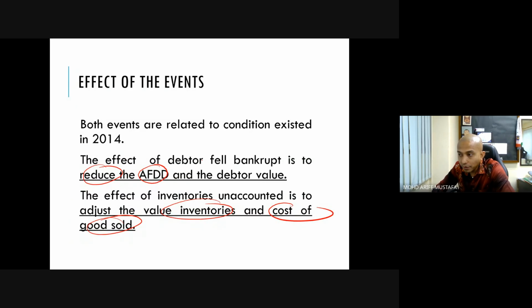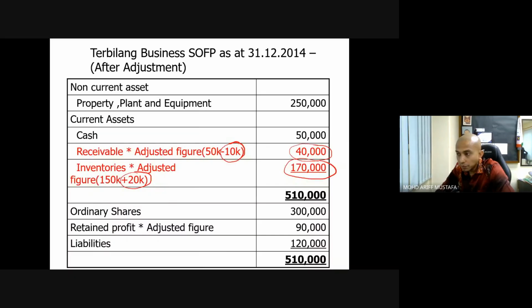The effect of the failed bankruptcy is to reduce the allowance for the value, so it will affect this one. You see, 10,000 is minus. So in order for us to minus extra provision, what should we do? This one is actually the actual bad debt.